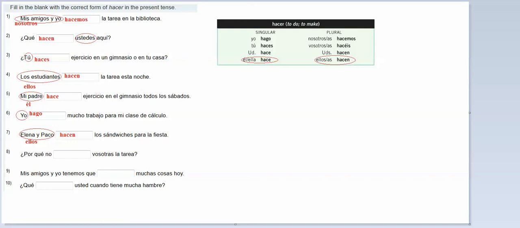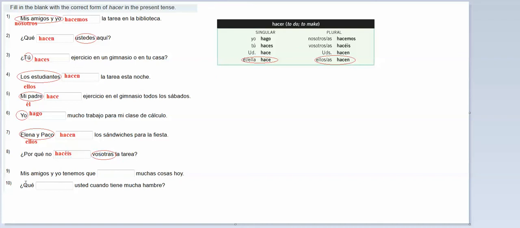Here it's a question, so I'm going to look after my blank, which is vosotras. So if I go up here, here's vosotras. The hacer that I want is hacéis, and that's what I'm going to write here. ¿Por qué no hacéis la tarea?